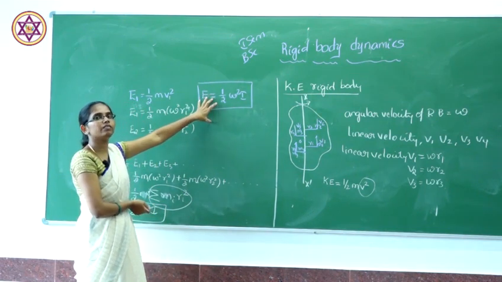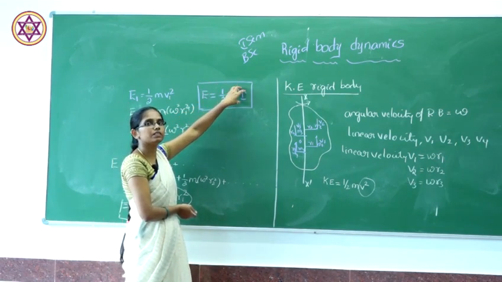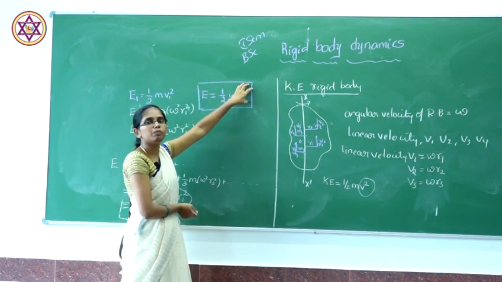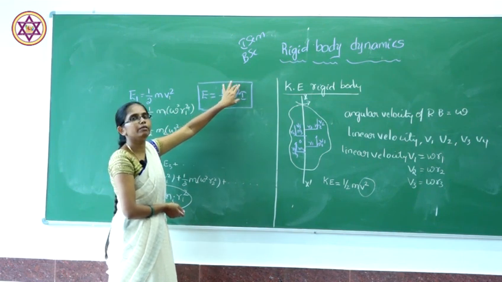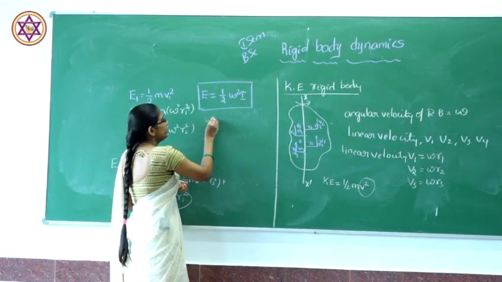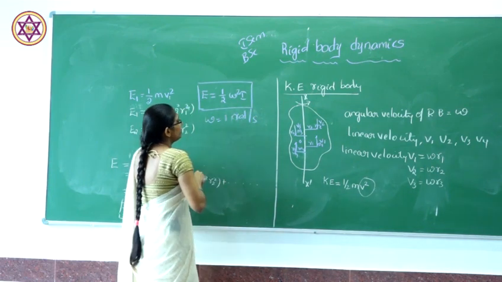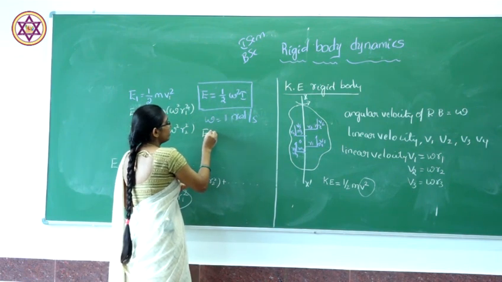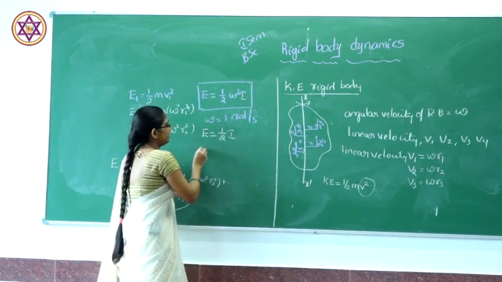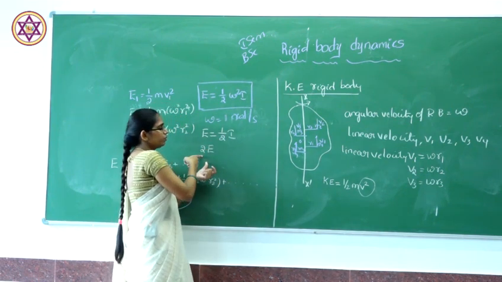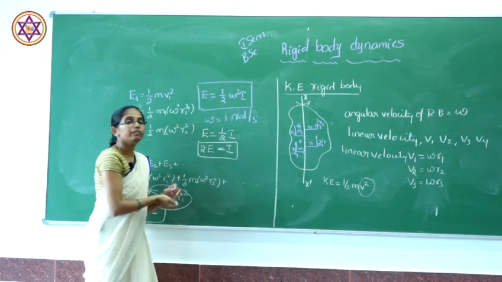So the kinetic energy of a rigid body is nothing but half of the product of the square of the angular velocity and the moment of inertia. If the angular velocity is 1 radian per second, it becomes 1.